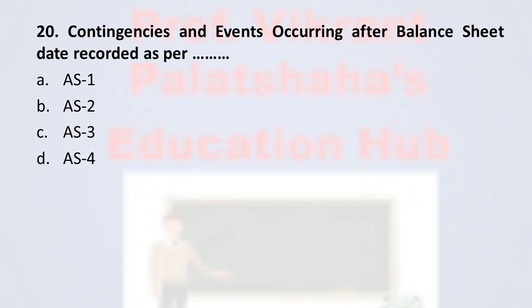So, the correct answer of this question is option number D, accounting standard number 4. Contingencies and events occurring after balance sheet date are all recorded as per the accounting standard number 4. Therefore, the correct answer of this question is accounting standard number 4.